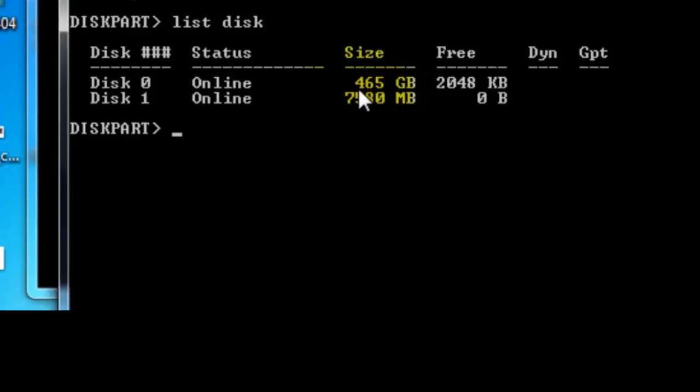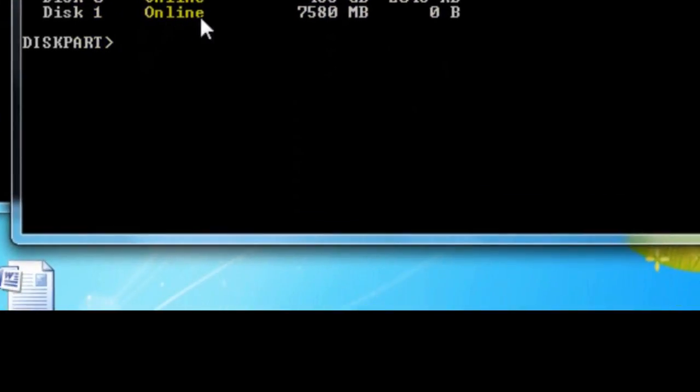That is my memory card. To select disk 1, type select disk 1.